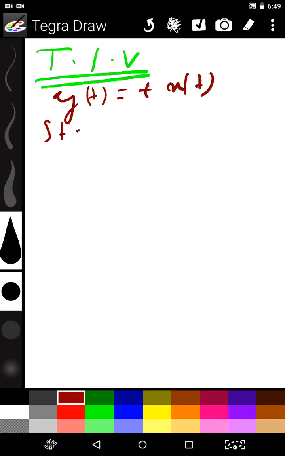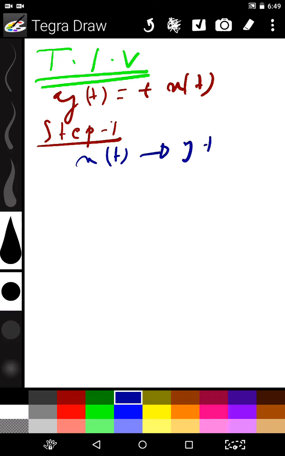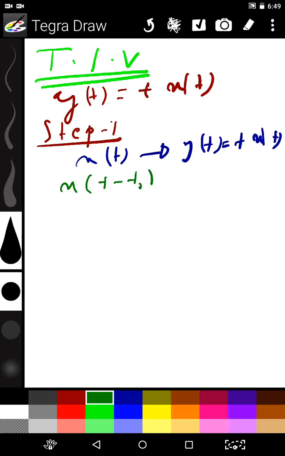Step 1, we have to delay the input. The input x(t) gives output y(t) equal to t into x(t). First we delay the input to x(t - t0).